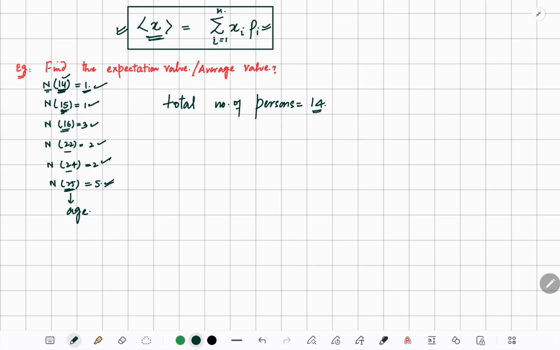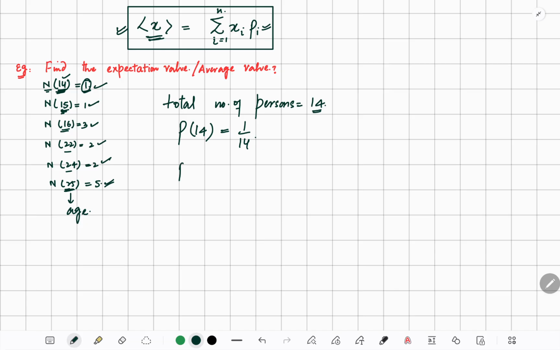Now, the number of people with age 14 is 1. So what is the probability of age 14? Can you guess? If I choose one person at random, the probability of getting age 14 is 1 divided by 14. The probability of age 15 is also 1 divided by 14.